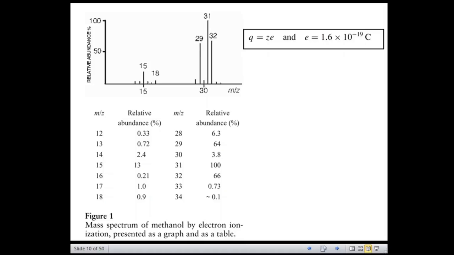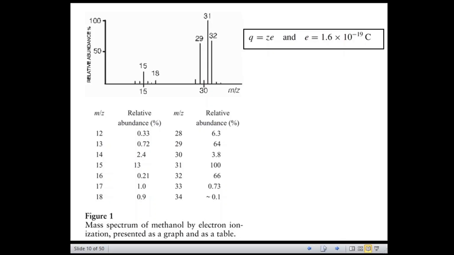Continuing our discussion on the principle of the MS, this figure represents the MS of methanol by electron ionization.